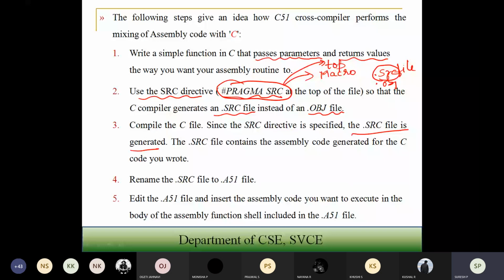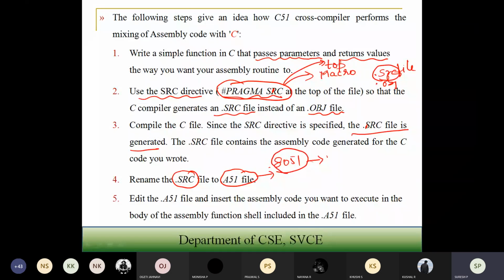After generating the src file, note that whatever we are discussing is with respect to 8051, not ARM. I am going to rename the dot src file to a dot A51 file. This A51 file belongs to the 8051 microcontroller.